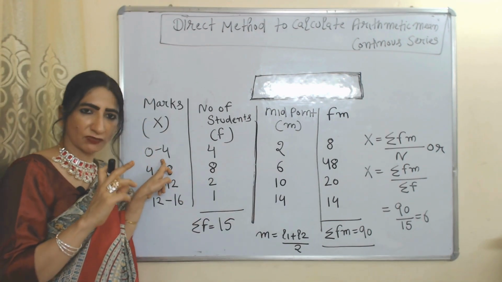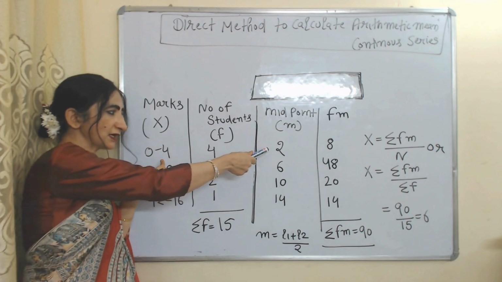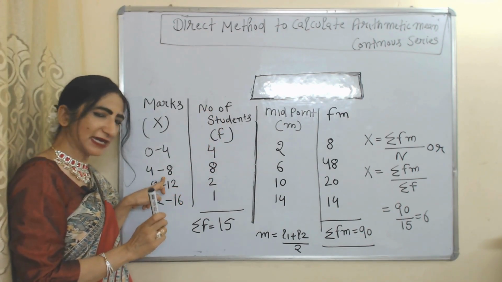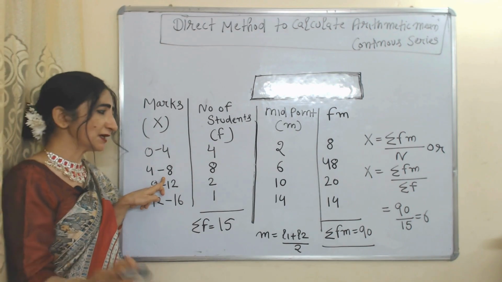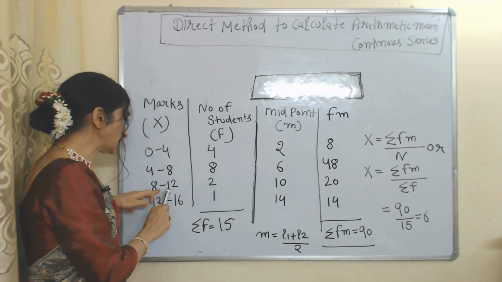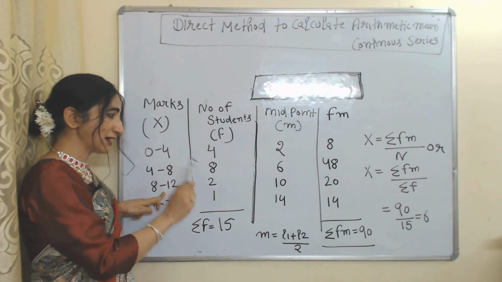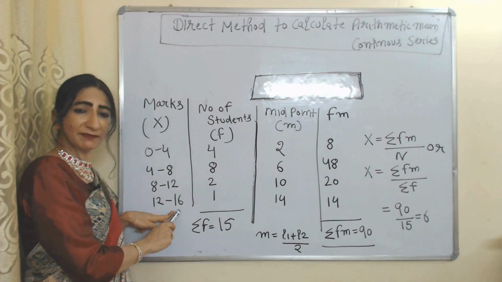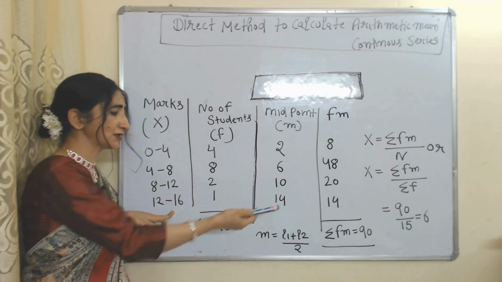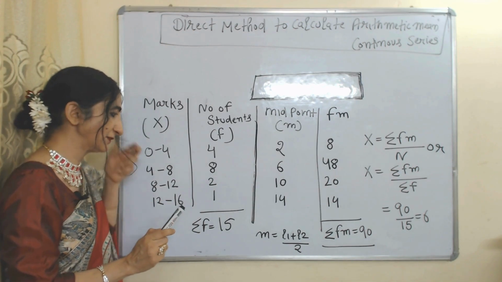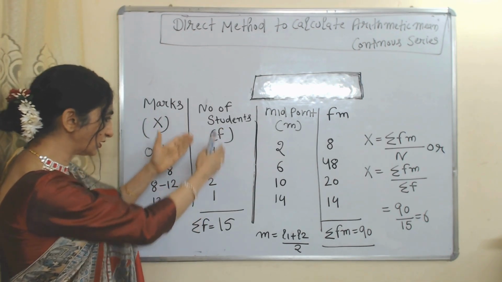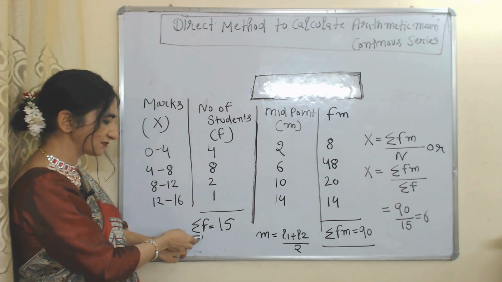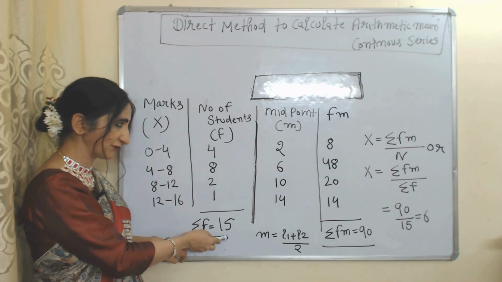0 plus 4 is equal to 4, divided by 2 becomes equal to 2. 4 plus 8 equals 12, divided by 2 becomes equal to 6. 8 plus 12 is equal to 20, divided by 2 becomes equal to 10. 12 plus 16 becomes equal to 28, divided by 2 becomes equal to 14. So when we add all these frequencies, we find summation f, which is equal to 15.